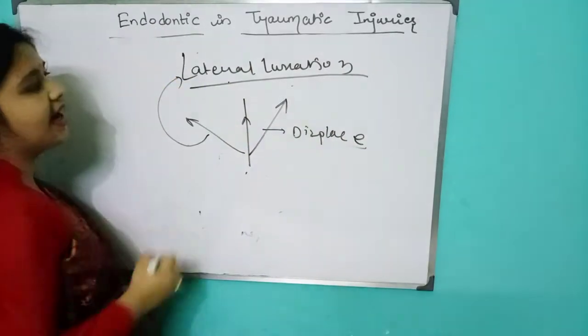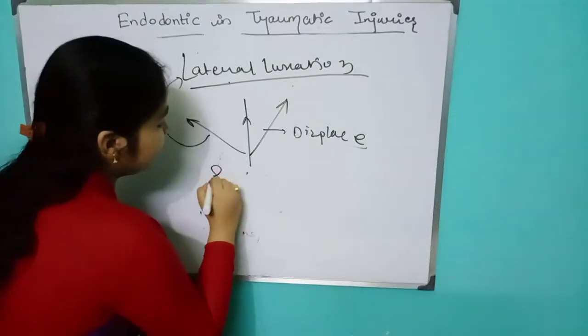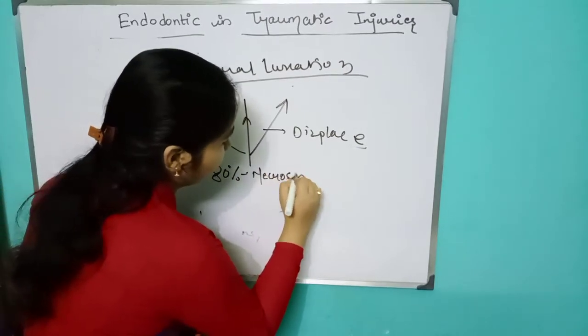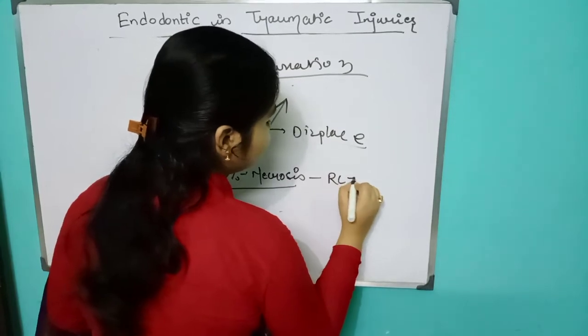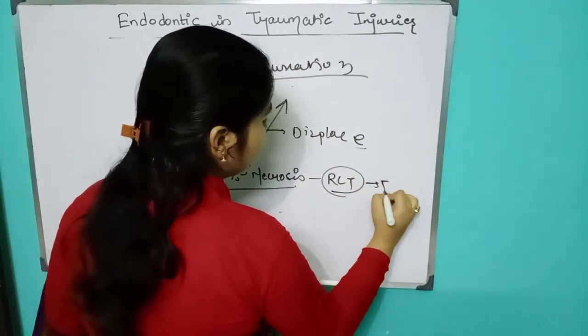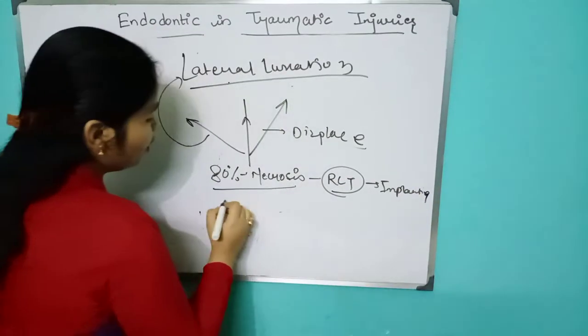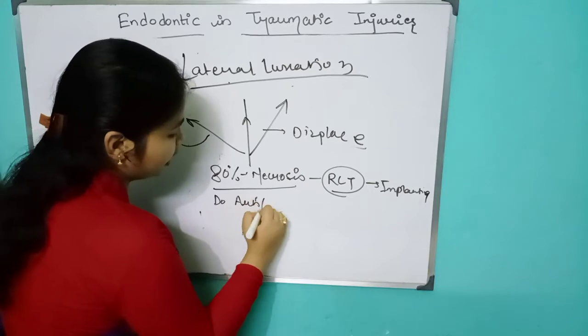That is your lateral luxation. Okay, so what do we have to do? It has an 80% chance of necrosis. So either we do RCT on the same tooth, by replanting the same tooth, or we have to do artificial tooth replacement.